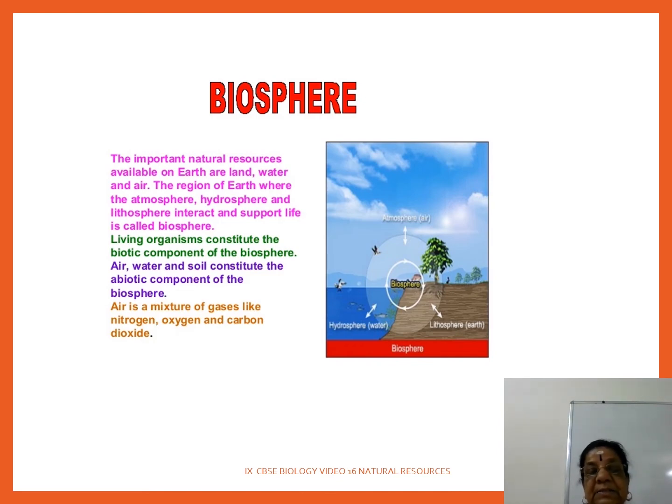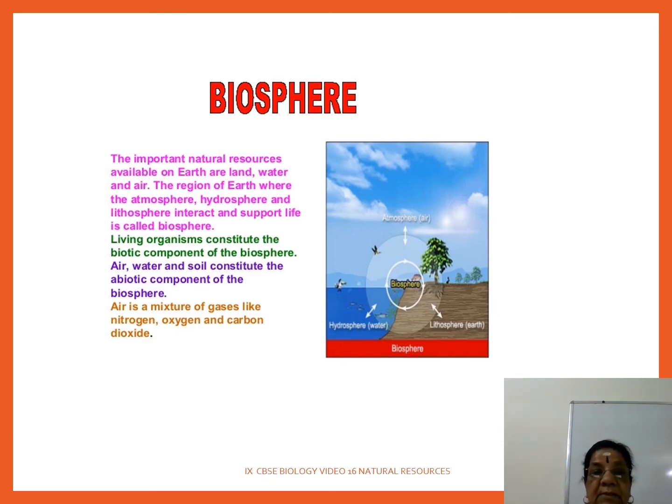Biosphere has hydrosphere, water, lithosphere, earth and atmosphere. Is it clear? The region on earth where the atmosphere, hydrosphere and lithosphere interact and support life is called biosphere. What you have learnt in the previous presentation, the same is given in detail about biosphere alone.